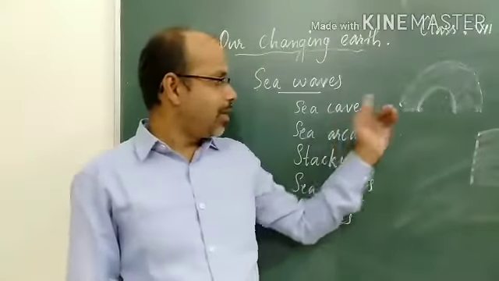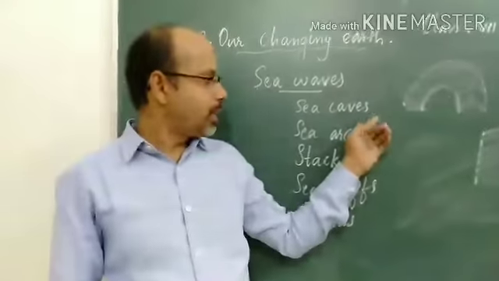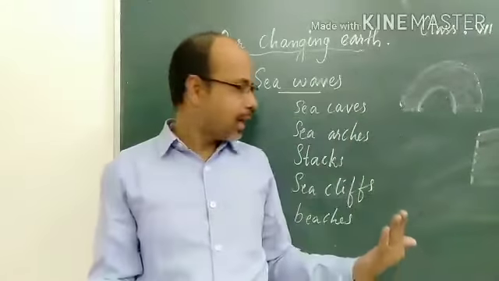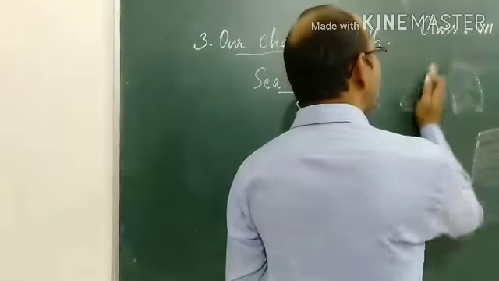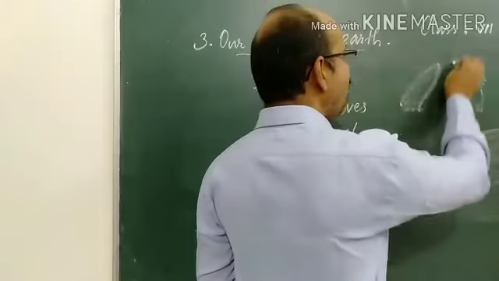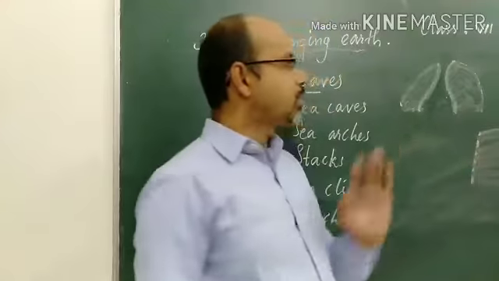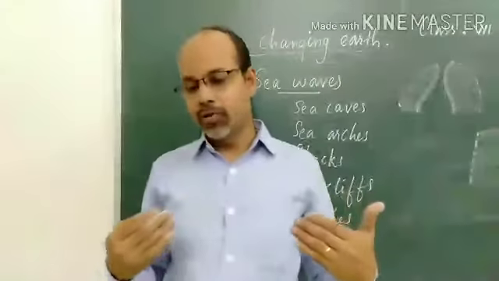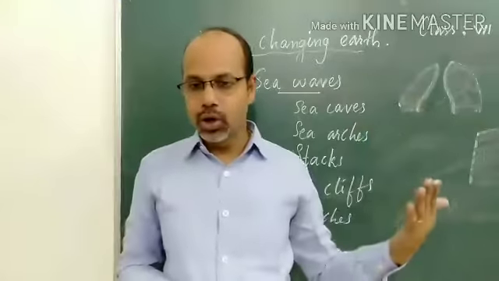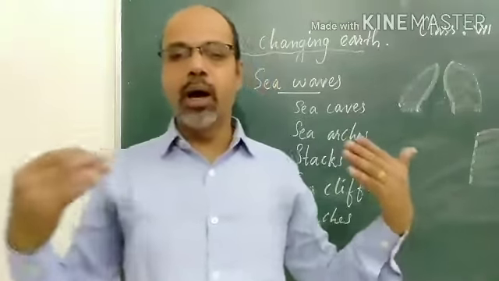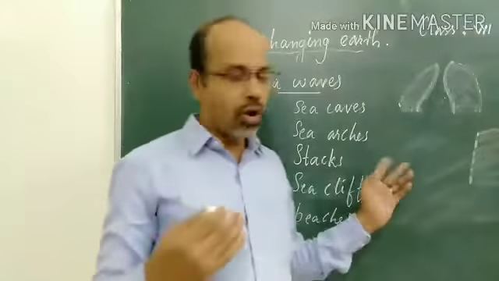So sea caves are formed first, and from the sea caves, sea arches can be formed. Then it can be separated, and different stacks or wall-like formations can be created due to continuous erosion. This is called a stack.